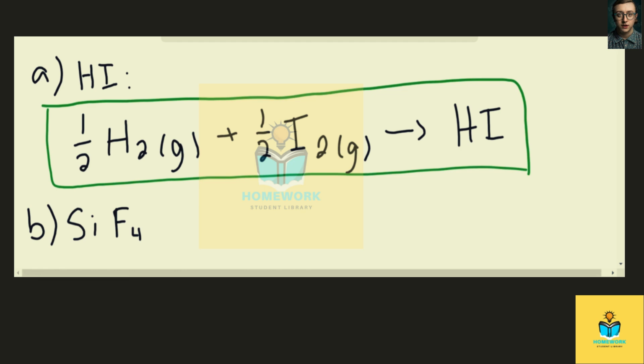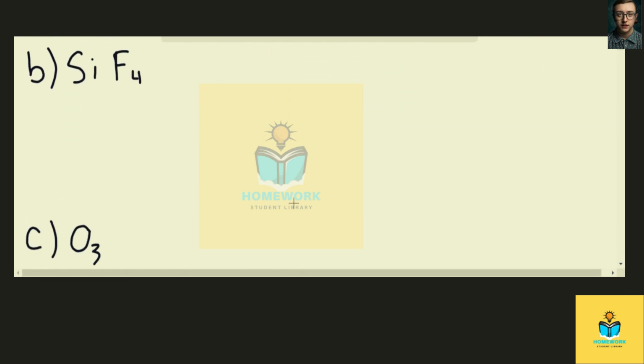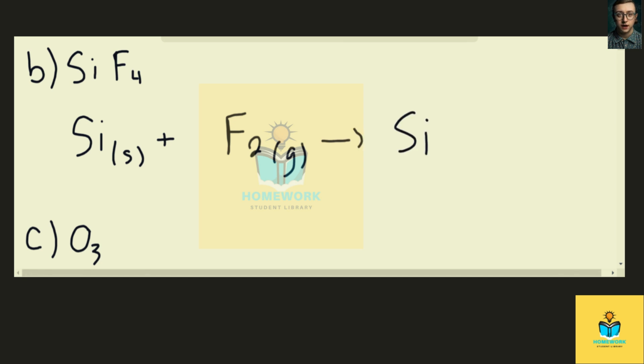compound. Moving on to the next one, we have silicon tetrafluoride. We're going to do the same thing. So we'll write down silicon first, and in standard state, it is existing as a solid, and fluorine exists as a diatomic molecule, so that's F2 gas. And that is forming our desired compound, silicon tetrafluoride, and that is a solid at standard conditions.